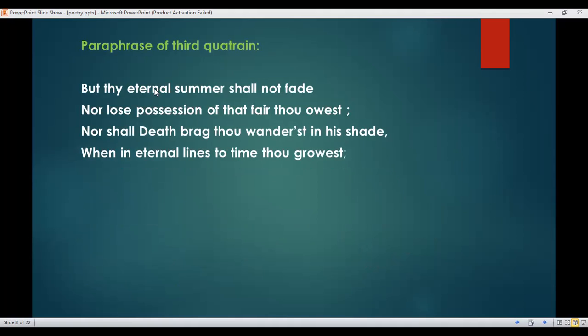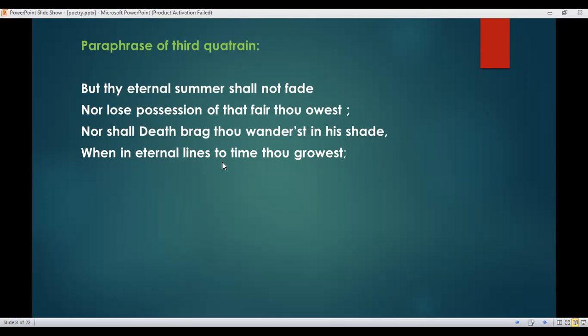Okay, what is the meaning of eternal? Eternal means lasting forever. Fade means grow dull and die. Lose possession means no longer possess, no longer have. Brag means boast, speak proudly. Wanderest means you wander or walk aimlessly. And here shade means shadow or dark place where no sun comes.